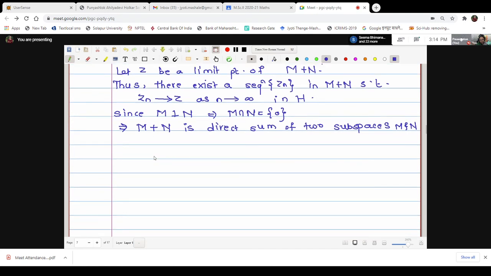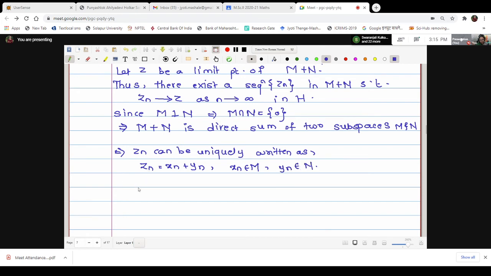Now we have covered up to the direct sum. Once I know that this is the direct sum, one can say Zn can be uniquely written as Zn is equal to xn plus yn, where xn is in M and yn is in N. Correct?